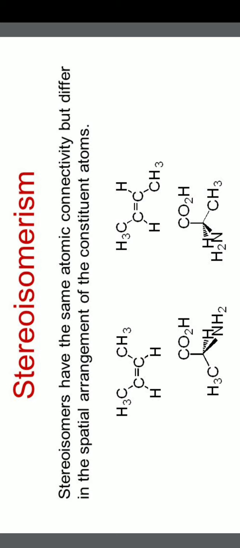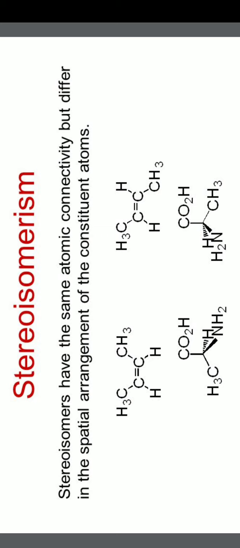Constitutional isomerism is the isomerism in which molecules have the same molecular formula but different connectivity. Based on that, we discussed 3 isomers. Number 1, chain isomerism. Number 2, functional isomerism. Number 3, positional isomerism.